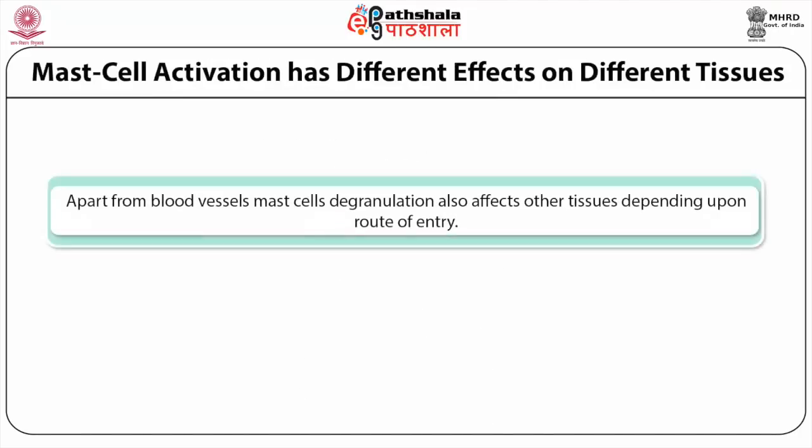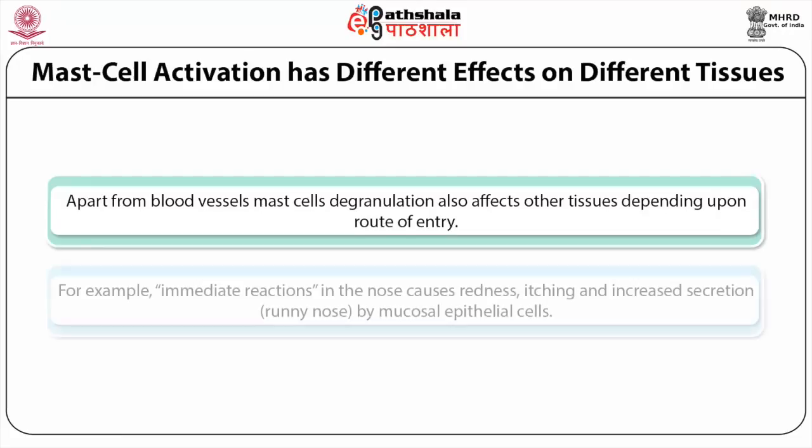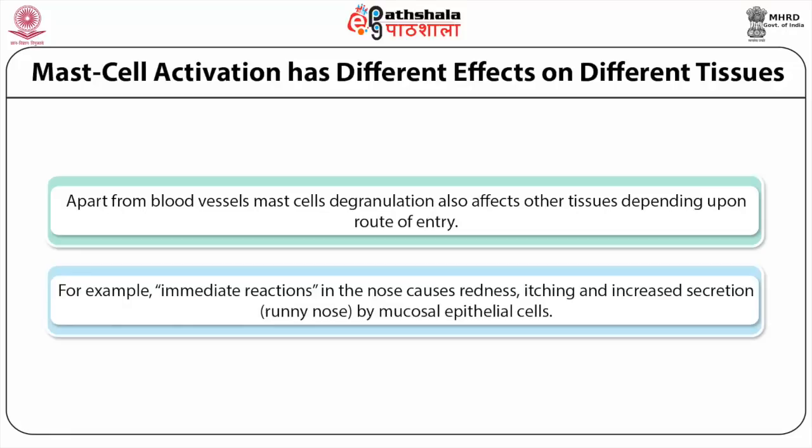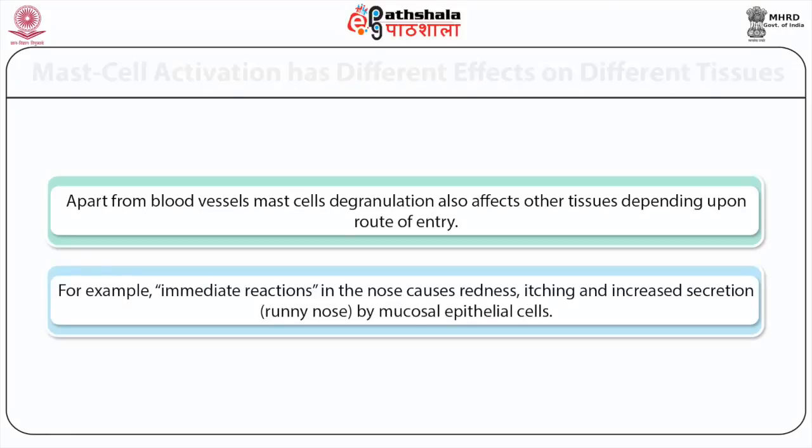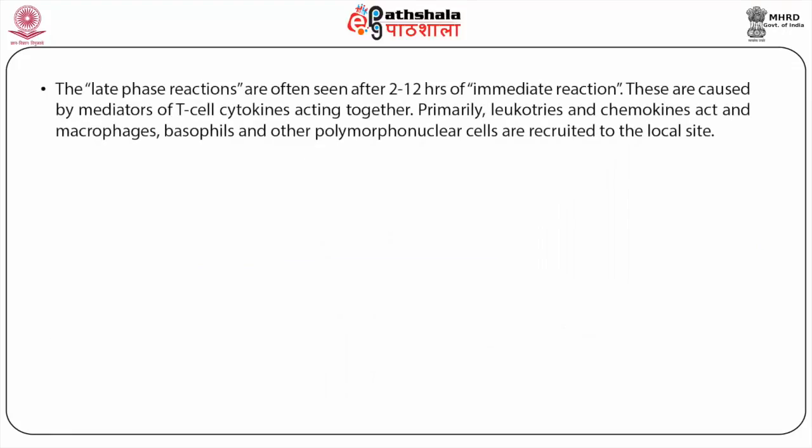This slide shows mast cell activation has different effects on the different tissues. For example, immediate reactions in the nose cause redness, itching and increased secretion by mucosal epithelial cells. The late phase reactions are often seen 2 to 12 hours after the immediate reaction. These are caused by mediators and T cell cytokines acting together. A more detailed description of the late phase reaction is given in the figure.